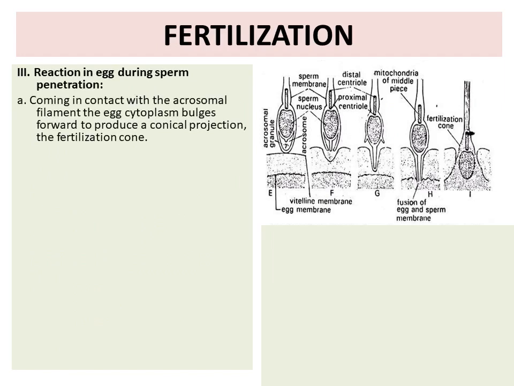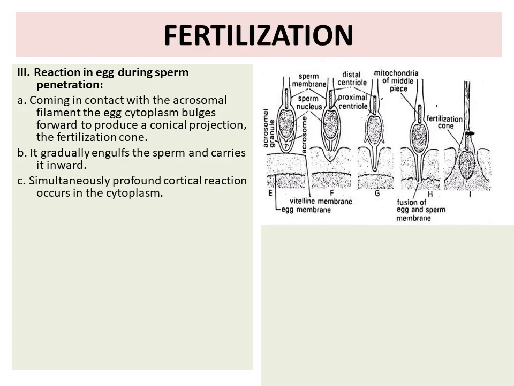Next is the reaction in egg during sperm penetration. Coming in contact with acrosomal filament, the egg cytoplasm bulges forward to produce a conical projection called as fertilization cone. It gradually engulfs the sperm and carries it inward.